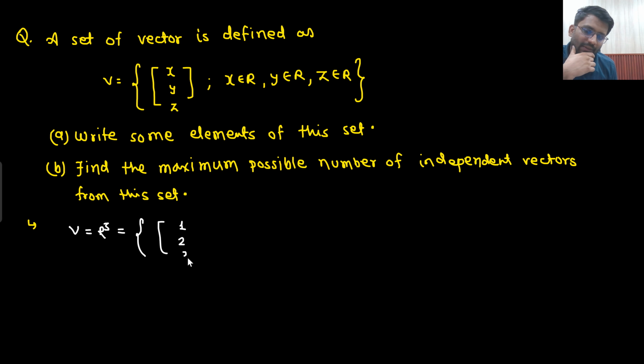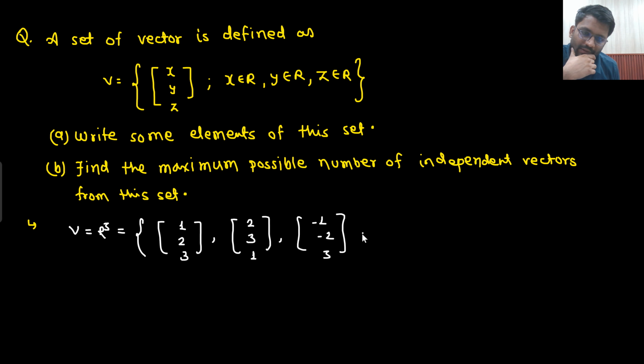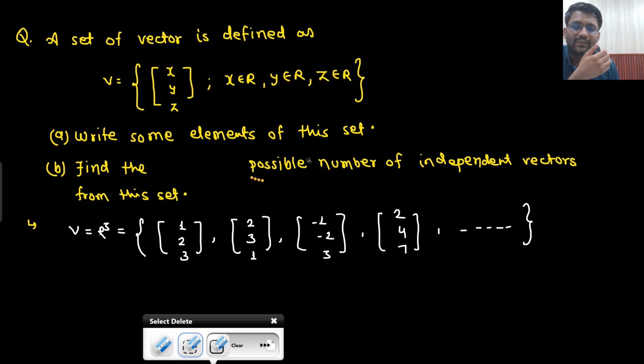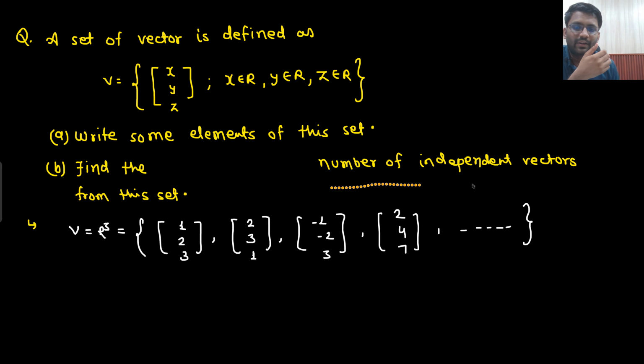So 1, 2, 3, 2, 3, 1, minus 1, minus 2, 3, 2, 4, 7, and so on. Find the maximum possible number of independent vectors from this set. This language is wrong. Here I should write: find the number of independent vectors from this set.